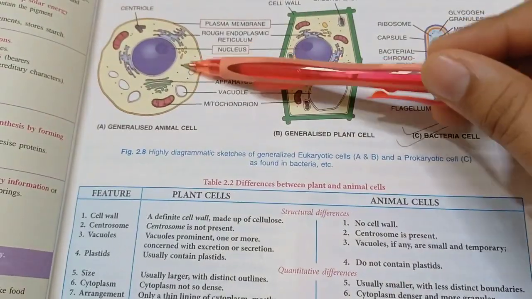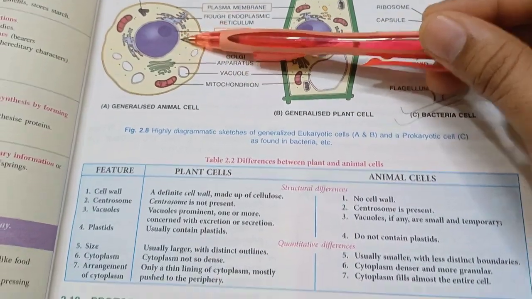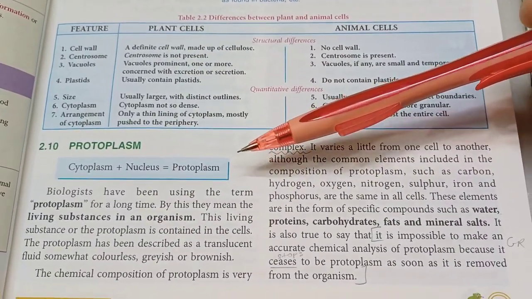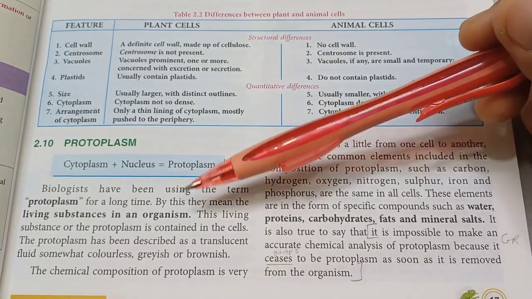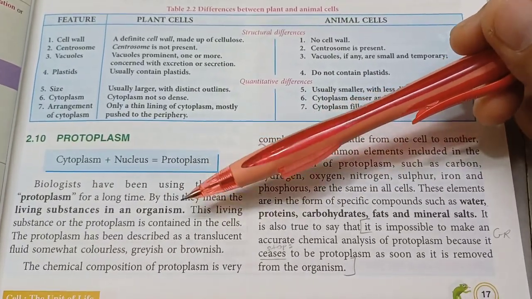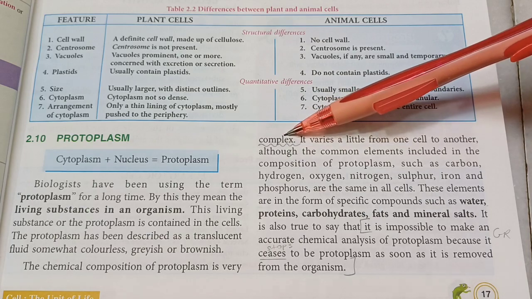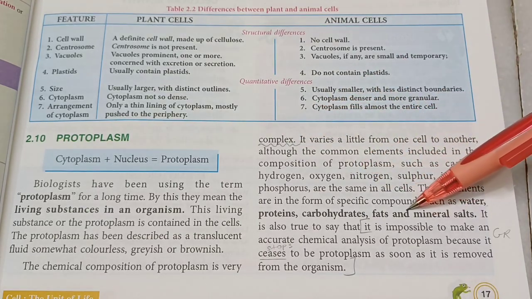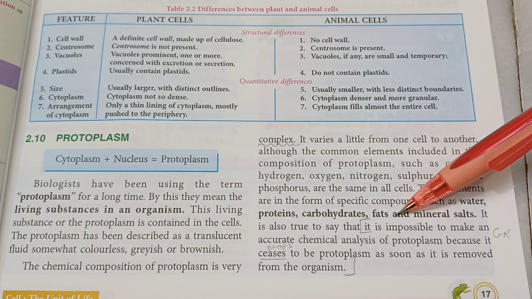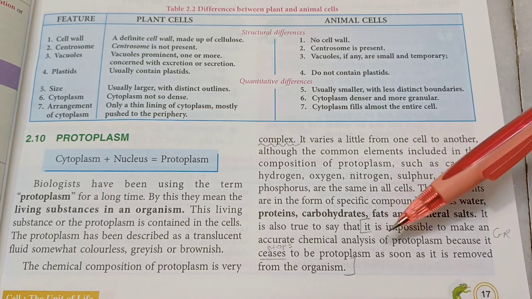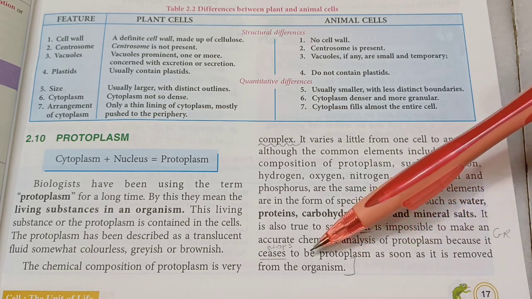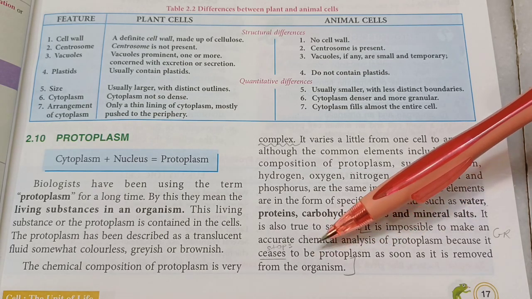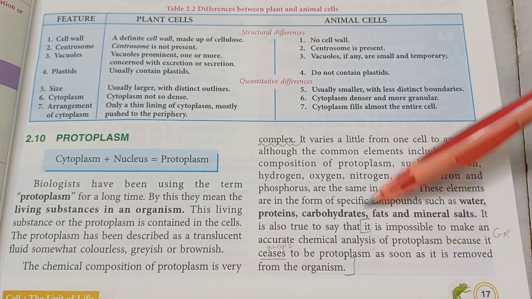Now the cytoplasm plus the nucleus together is called the protoplasm. So all the living substances in an organism inside the cell membrane together is called the protoplasm. It is a very complex substance. It is made up of so many elements and compounds. It is nearly impossible to study the chemical analysis of a protoplasm because the moment you remove it from the cell, it dies. It stops being living. It ceases to be protoplasm. So mark it as a GR.